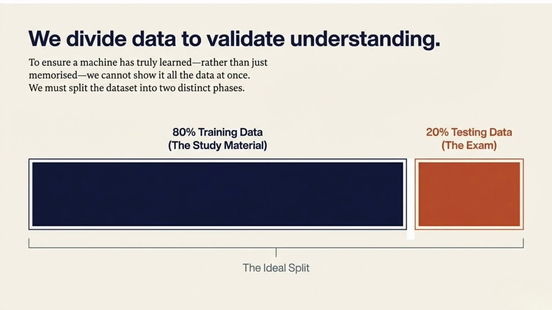To know whether a machine has truly learned, we must test its understanding. If we show it all the data at once, it might simply memorize instead of learning. So, we divide the data set into two parts. Typically, 80% becomes training data, the study material. The remaining 20% becomes testing data, the exam. This split allows us to check whether the model can apply what it learned to new, unseen examples.